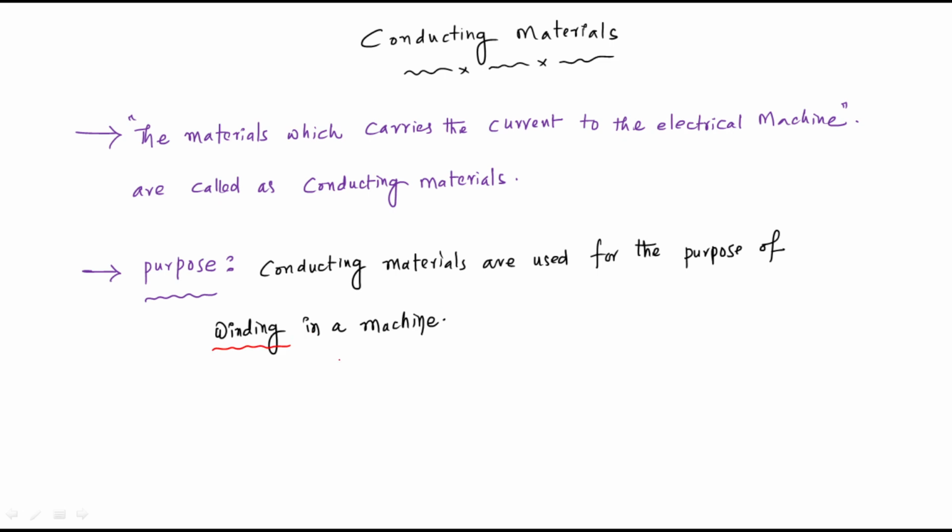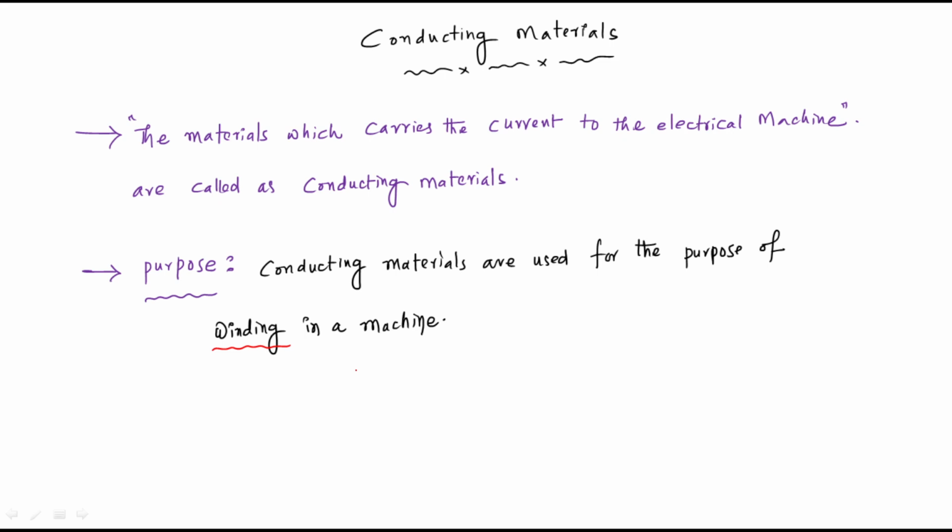So this is the main purpose. What is the purpose of conducting material? To provide a conducting path to the machine. How can we provide the conducting path? By providing a winding. So what is the winding material? That material is nothing but conducting material, right?